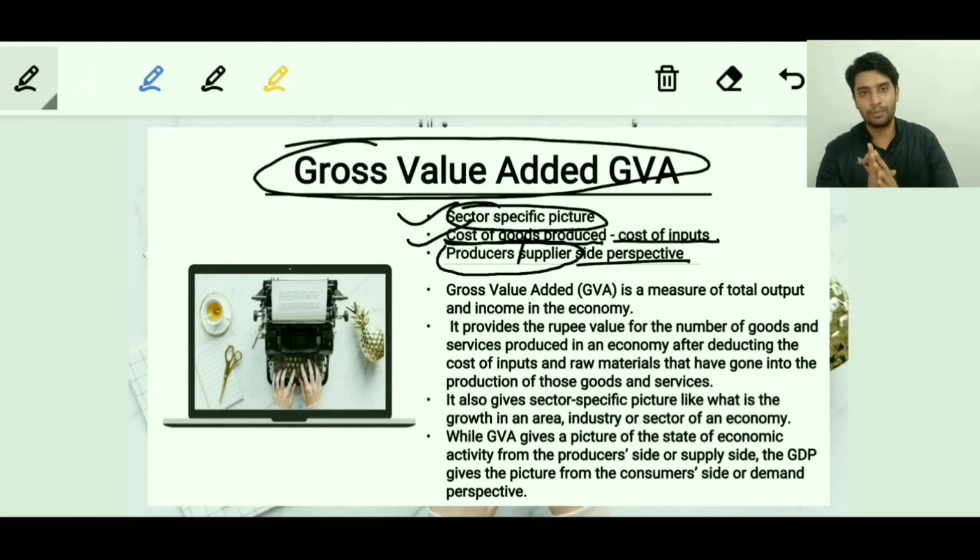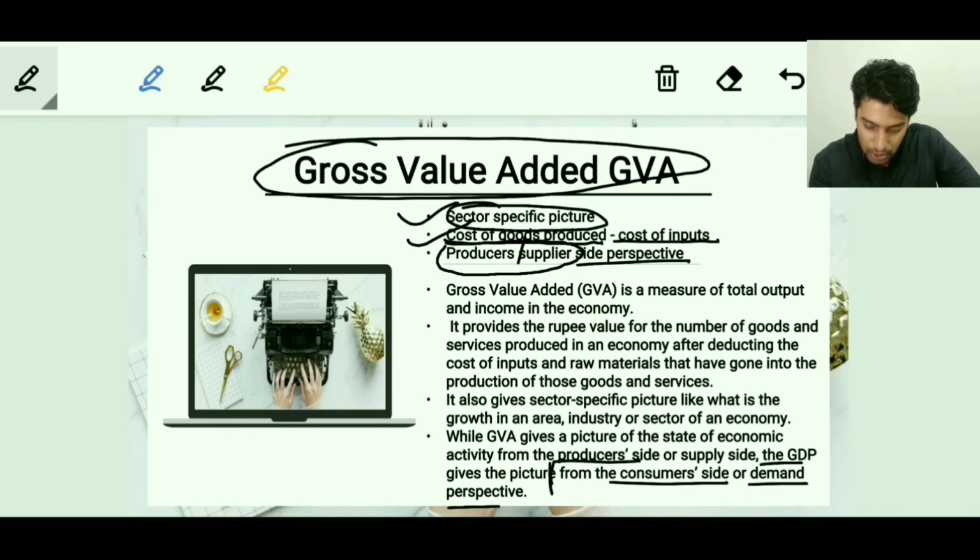However, GDP is a consumer side perspective. So these are the same points which I have written below, but in more detail. If you want, just have a look here. GDP gives you the picture from the consumer side or the demand perspective, whereas GVA gives you the picture from the producer side or the supplier perspective. So it's the same points which are mentioned below. These are just the important points which I feel are important for revision.